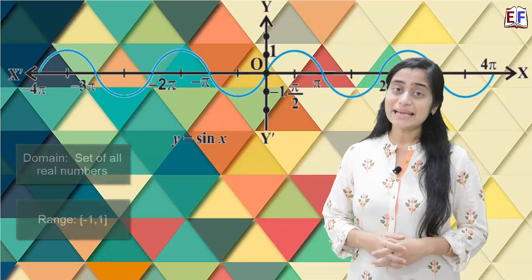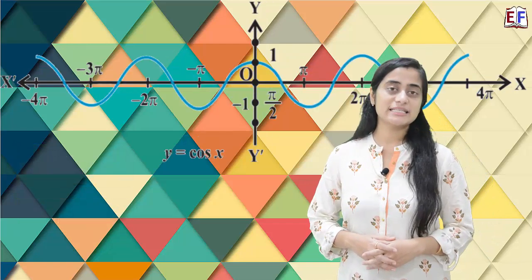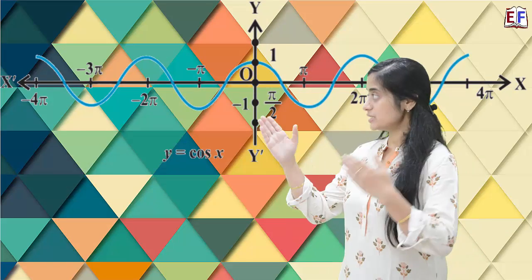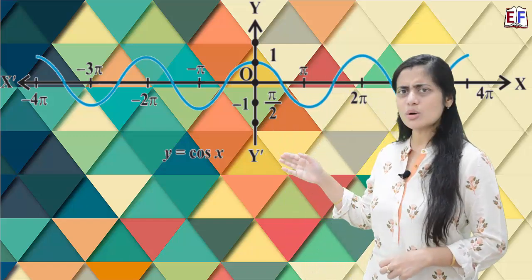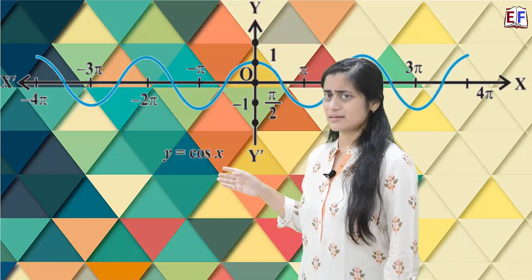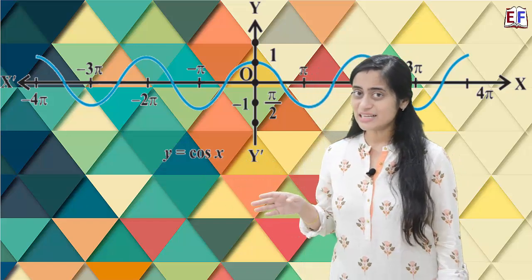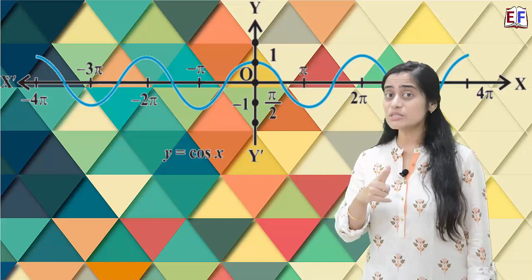Let's talk about the next trigonometric function, that is cos theta or cos x. This is how the graph looks. Now you must be thinking that okay, this is also a wavy graph very similar to sin theta. Is it exactly the same as sin theta? Not really, because the values are not the same.